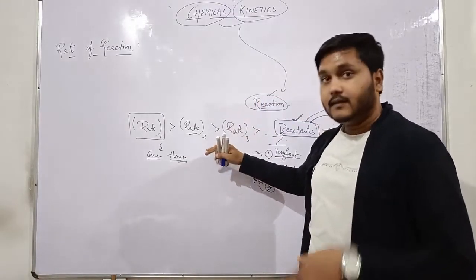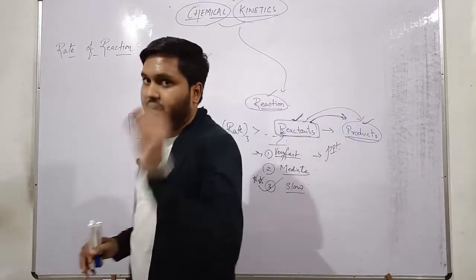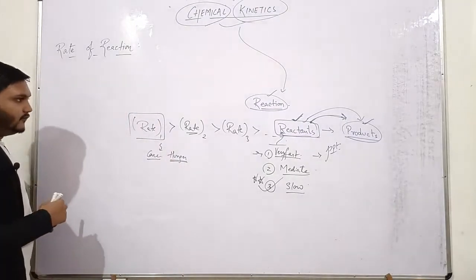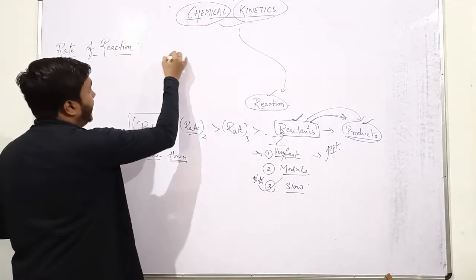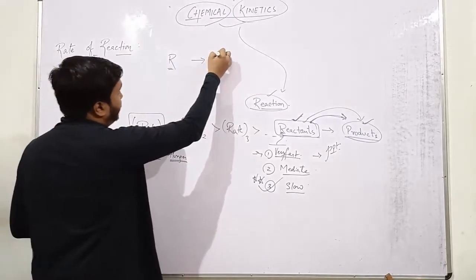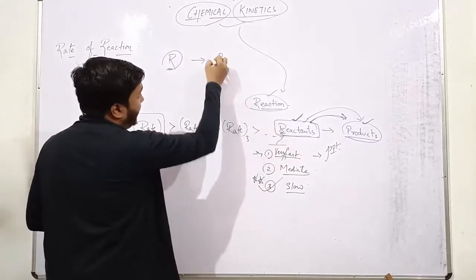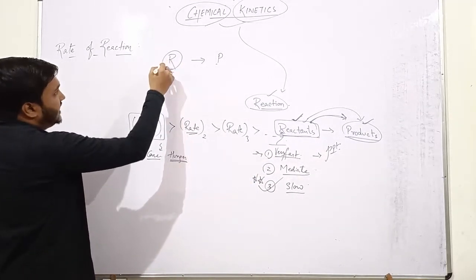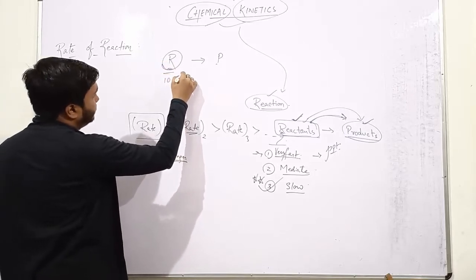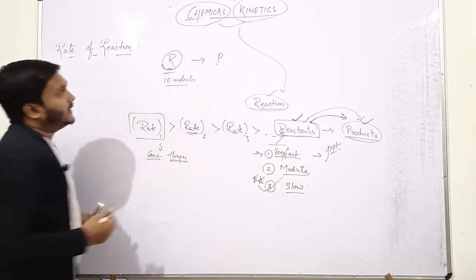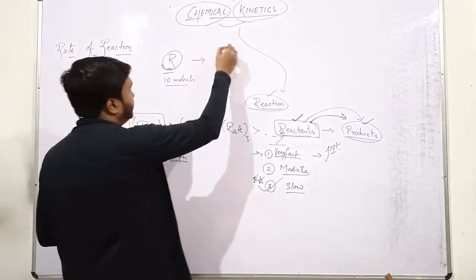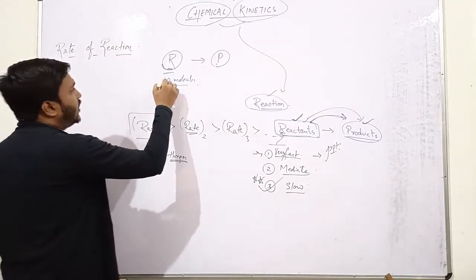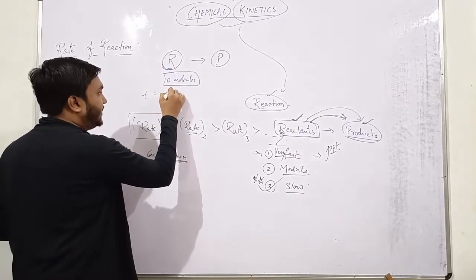Just like it, the rate of any chemical reaction depends on the concentration of the reactant you have. Let us suppose a reaction R gives rise to P, where R is the reactant and P is for products. Now let us suppose initially you have 10 molecules of reactant, which converts into product, and let us suppose the completion of this reaction takes 10 minutes.